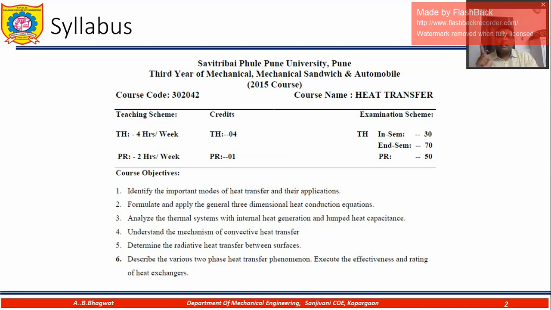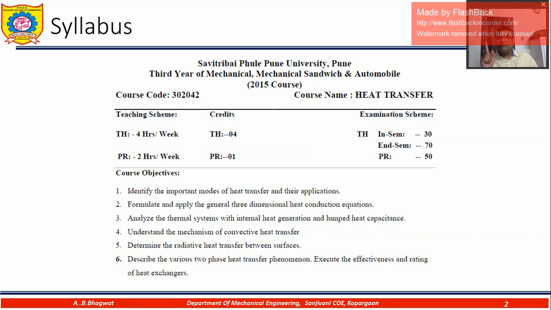Fourth course objective is to understand the mechanism of convective heat transfer. In this world, almost 70-80% of the problems that you see around are of convection. Convection is when some fluid is flowing over some surface and taking heat out of that surface. Let us say I'm sitting in this room and the weather is very hot. I just need a cooling effect, so I start the fan on the ceiling. As I go on increasing the speed, more and more air comes on my body, because of which I have this cooling effect. So that flow is taking away all the heat from my body.